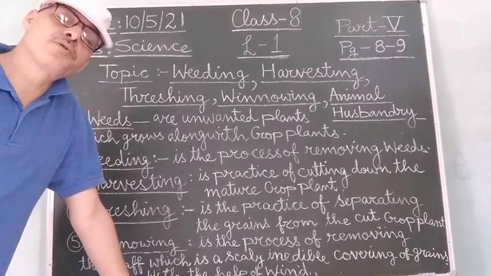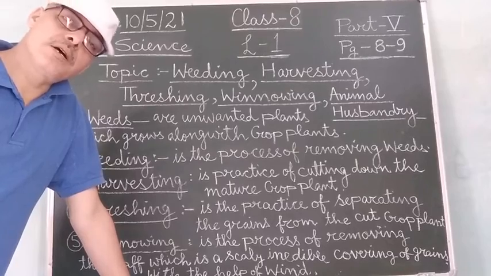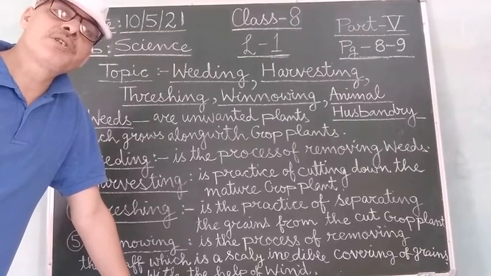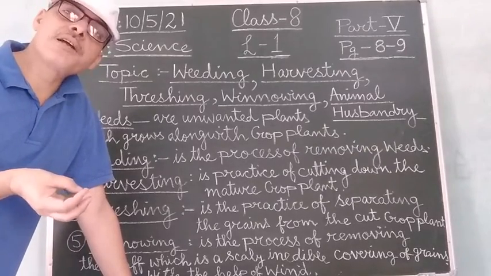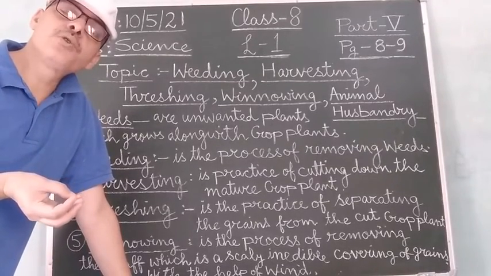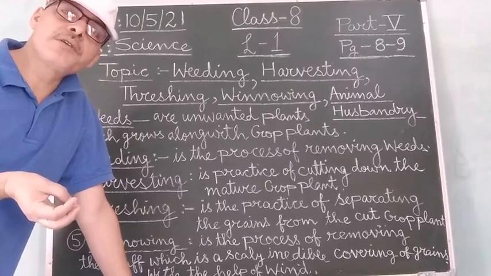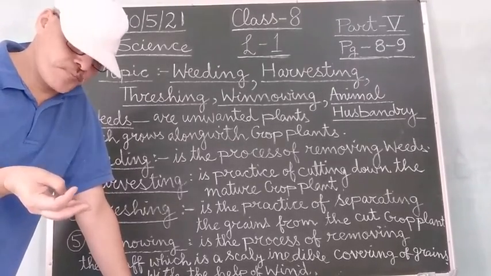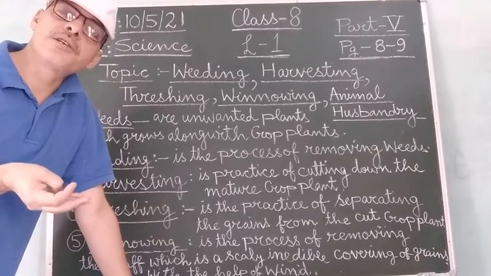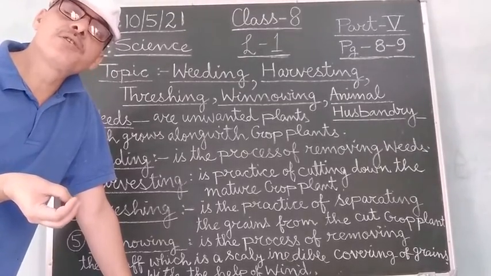They also compete with the crop plants for four things. First is the sunlight, then the space, then essential nutrients, as well as the water.